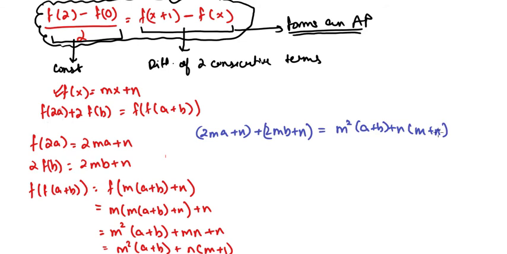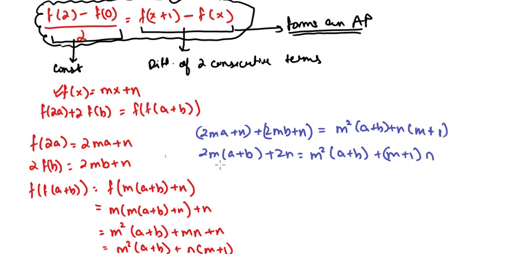Okay, wait, this is not m plus n, this is m plus 1, or I can write it in this way. Either ways are possible. So 2m, I can take this common, taking 2m common will be a plus b plus 2n, it will be equal to m square a plus b plus m plus 1 n.